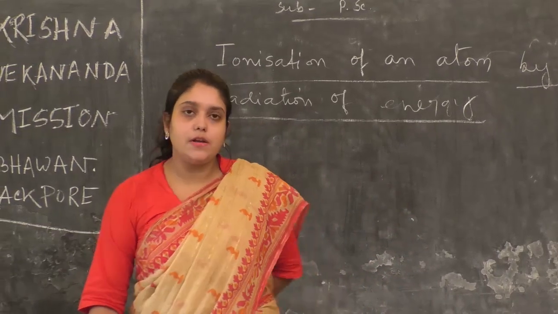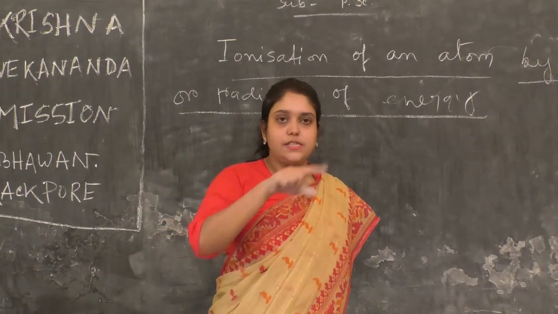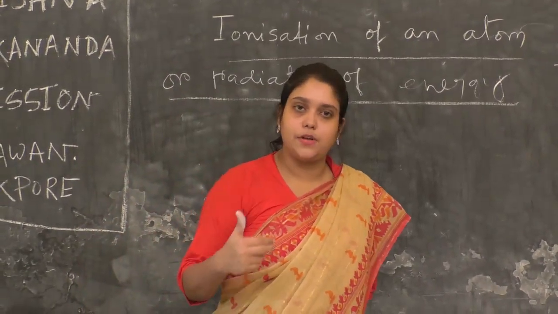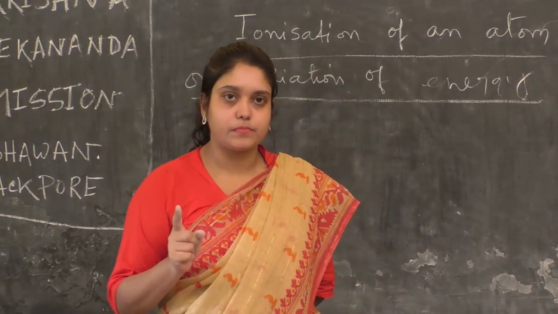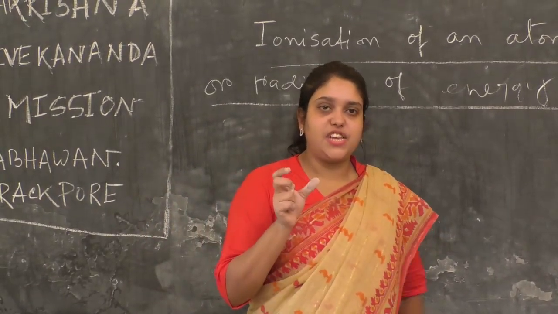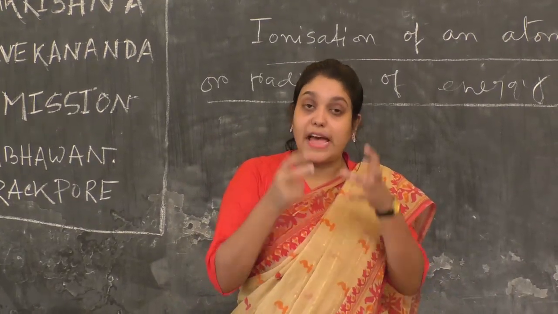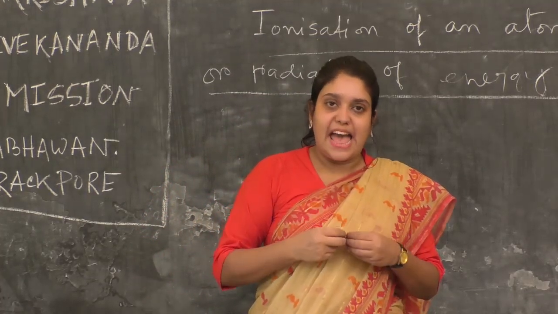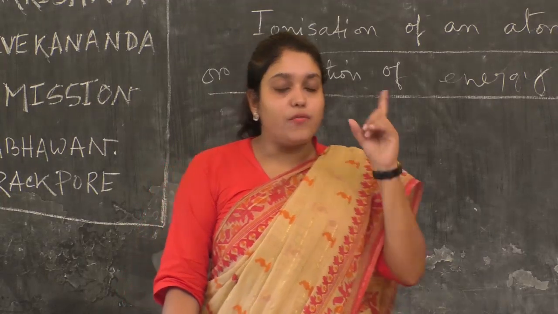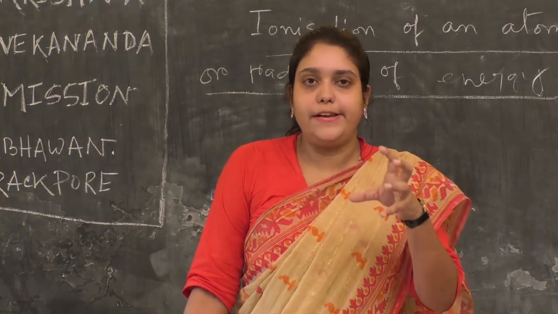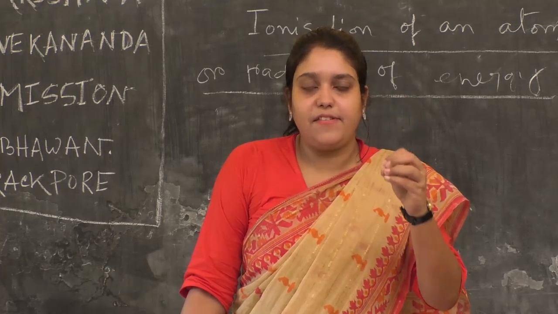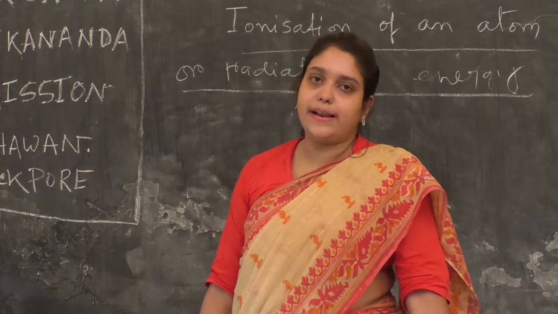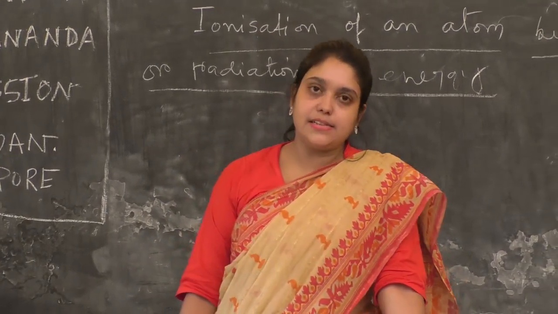According to Niels Bohr, the atom which is rotating in a permissible orbit neither radiates nor absorbs any energy. But the amount of energy which is radiated or absorbed by an atom will always be a whole multiple of a small and definite quantity of energy. This small and definite quantity of energy is called quanta. This is one thing. Another thing is